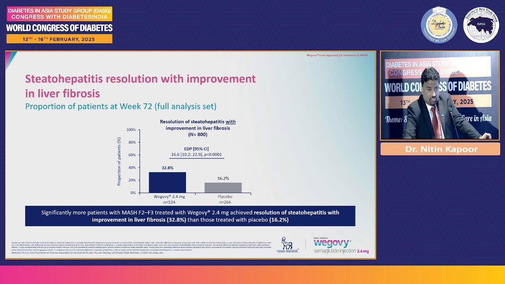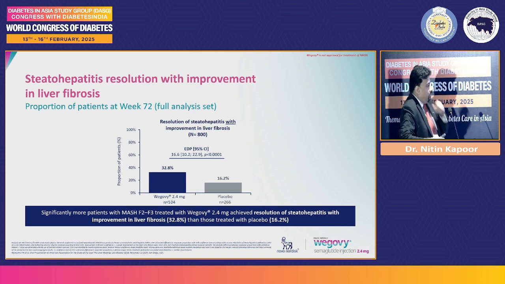So if we prescribe this drug in people with MASH, 2 out of 3 of my patients will not have MASH anymore, and 1 out of 3 would have fibrosis which is improved. And 1/3 of the total would have both the outcomes achieved. So definitely very hard outcomes. This is data at 72 weeks. We are still looking forward to getting data at 5 years.